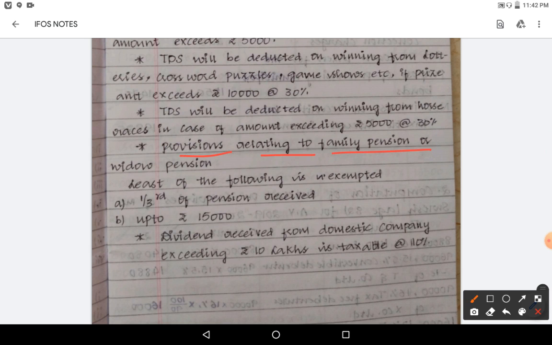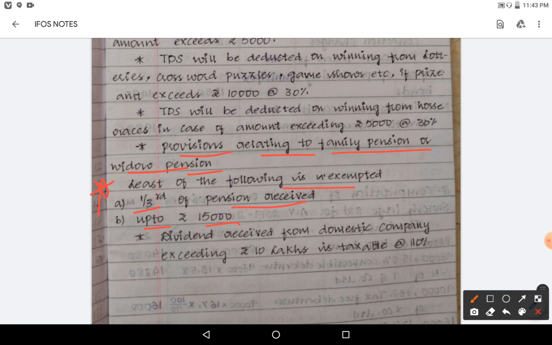Provisions relating to family pension, widow pension. Okay, this we will discuss later, keep it aside. If deceased person is not a gallantry award holder or not in defense forces, in that case 1/3 of pension received or up to 15,000, whichever is less, that will be allowed as exemption or deduction, you can say. This is a deduction.